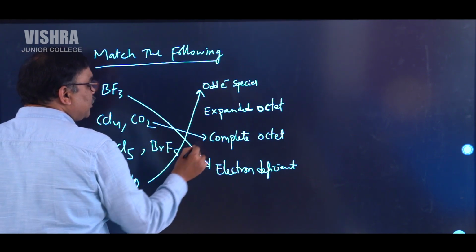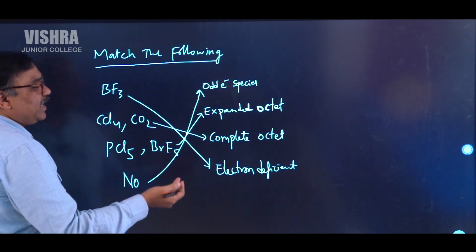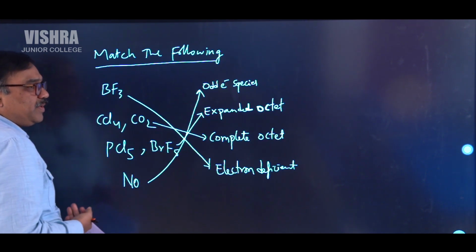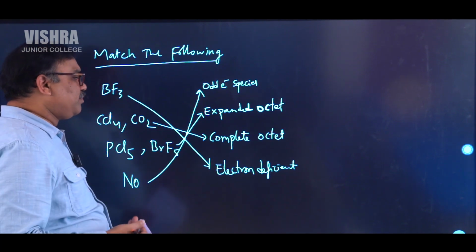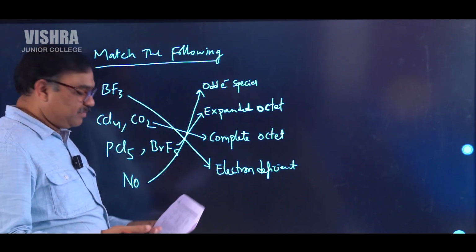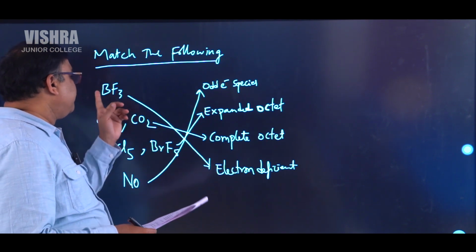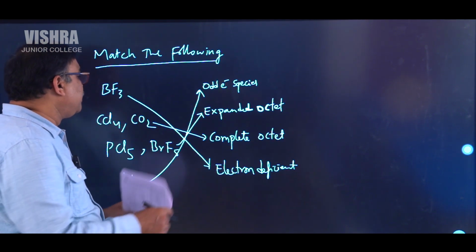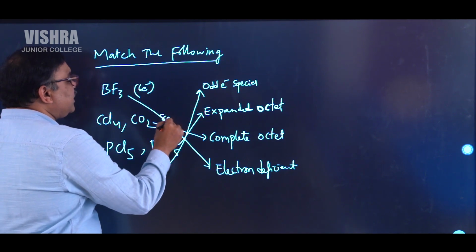This one has a complete octet. This one is expanded, more than 8 electrons will be there. So this one should be the matching. So different options are given, in that you have to select the proper matching option. That's the simple thing. BF3 is electron deficient, only 6 electrons are there. Here in this exactly 8 electrons are there.